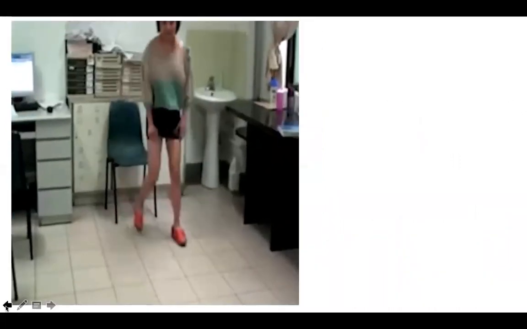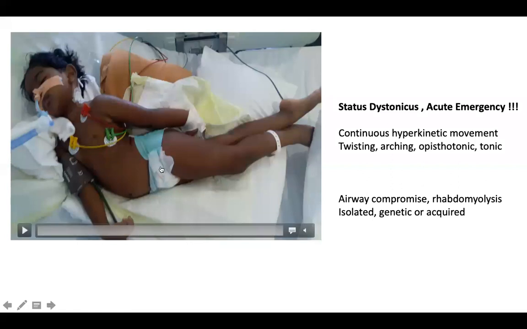As I told you, status dystonicus has multiple causes. It could be meningoencephalitis, demyelination syndrome, NMDA receptor encephalitis, conditions like Wilson's disease, or primary genetic dystonias. One important message, especially for people working in emergency and ICU, is that this needs to be recognized and managed, because one way to abort the attack is to put the child to sleep. Sedation with chloral hydrate or midazolam, when started early in the attack, can easily abort an attack of status dystonicus.